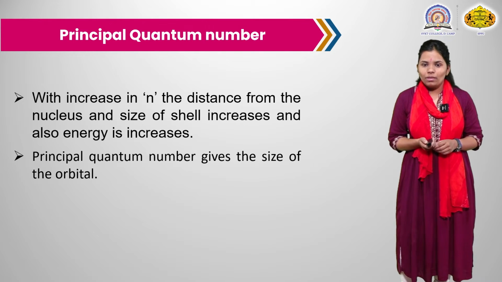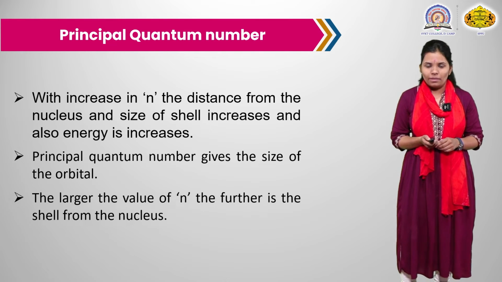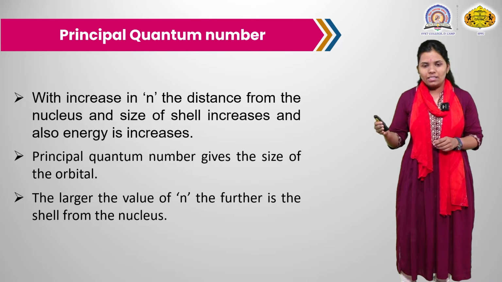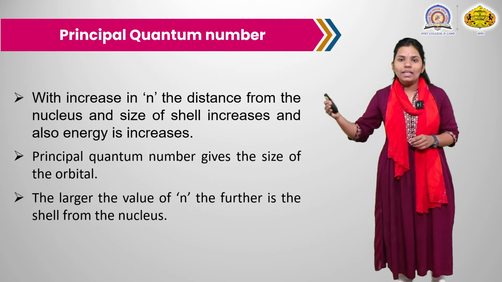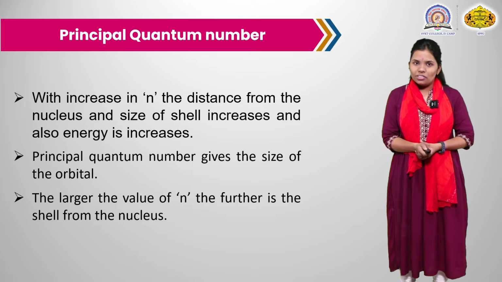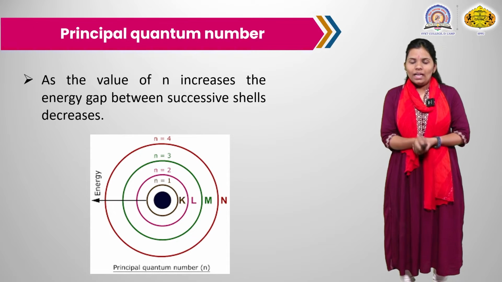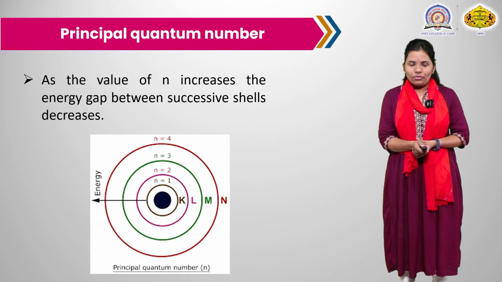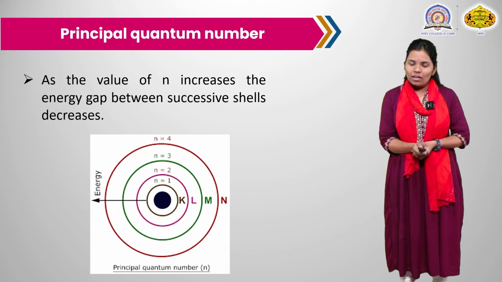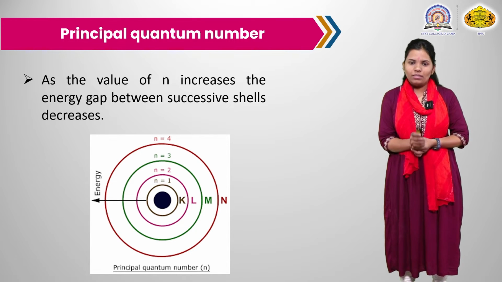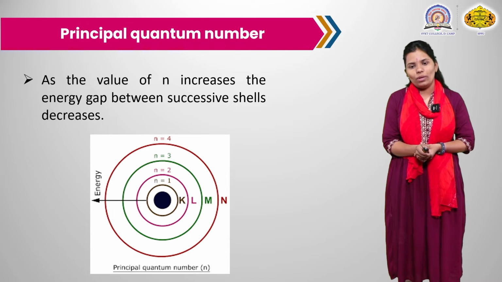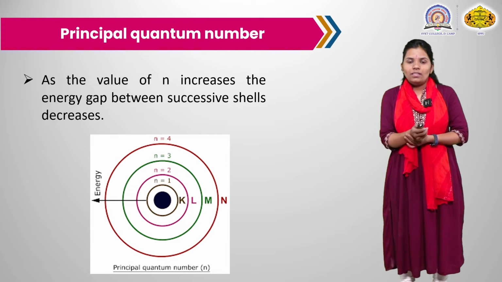Principal quantum number gives the size of orbital. As n increases, the size of orbital also increases. The larger the value of n, the further is the shell from the nucleus. Here the value of n is equal to 4, so it is far away from the nucleus compared to n equal to 1. The nearest shell or orbital to the nucleus is n equal to 1, that is the K shell.